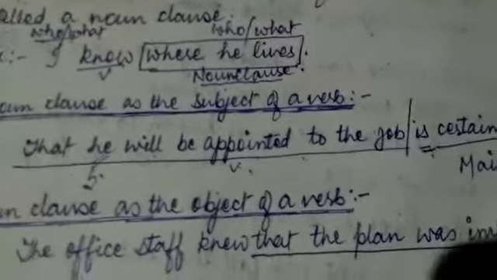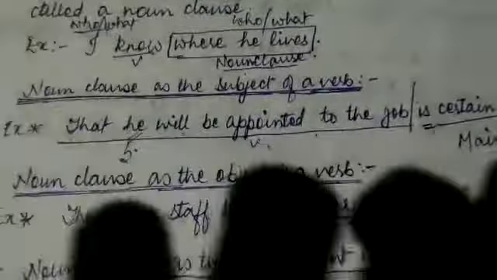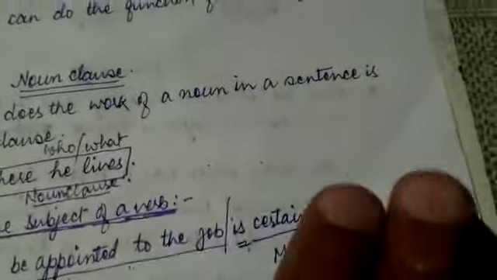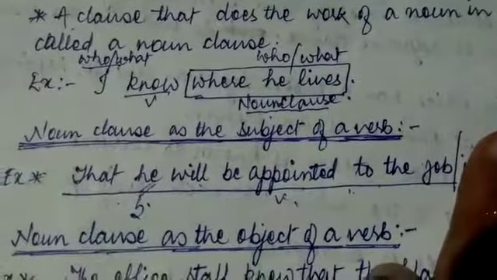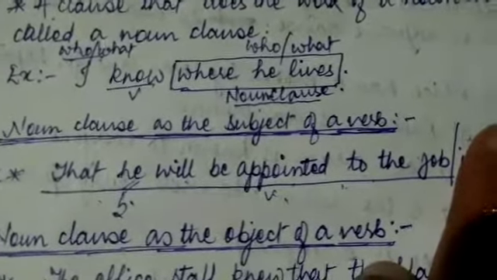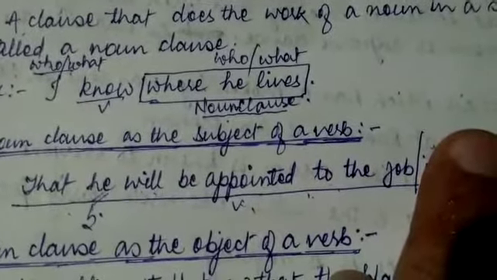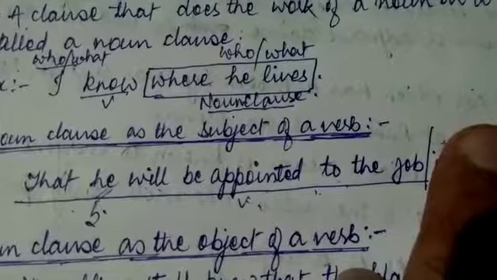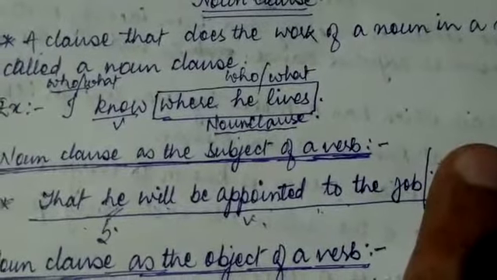If we just write it to this extent, that he will be appointed to the job, it does not make complete sense, so we cannot call it a sentence. We have to add something here.